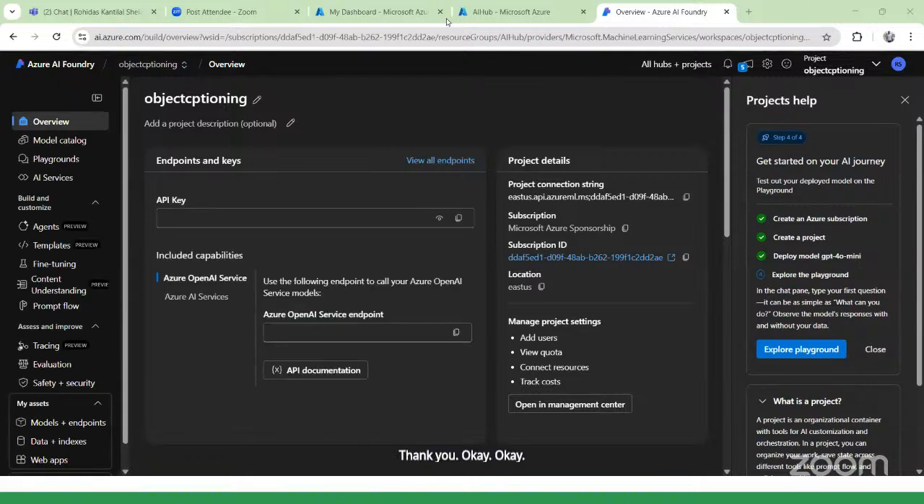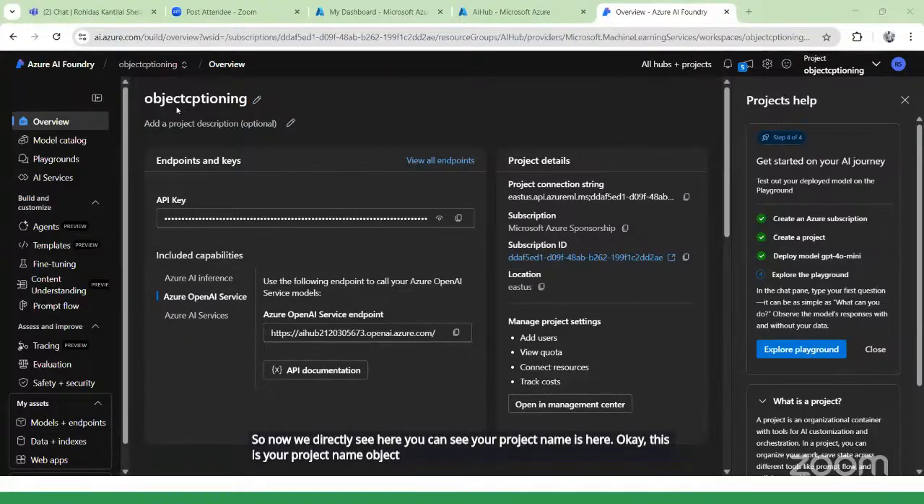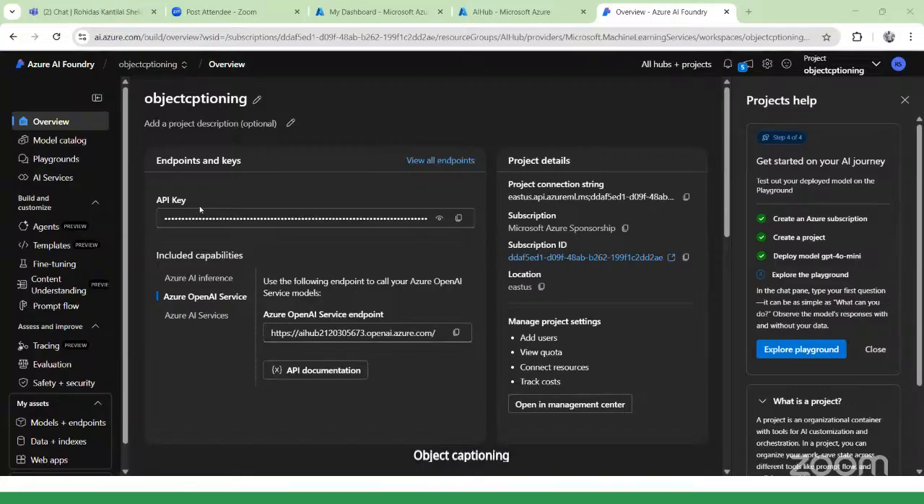Okay, yes, understood. Okay, understood, right? So now we redirect. See here, you can see your project name is here. Okay, this is your project name, object captioning. I just missed it. Okay, object captioning. The name is here.